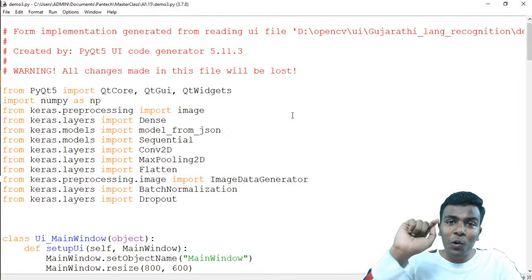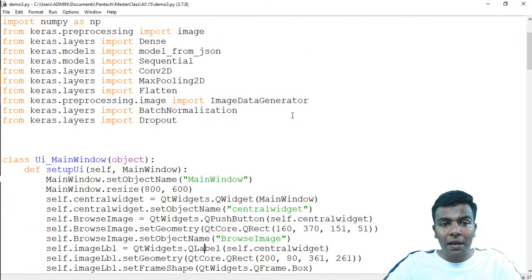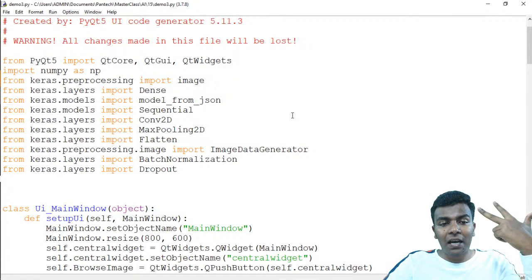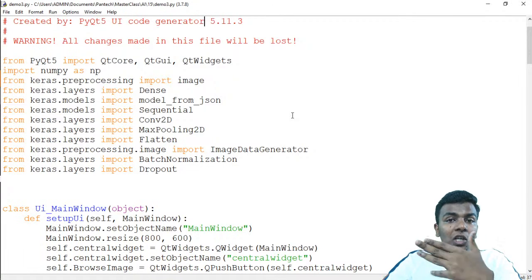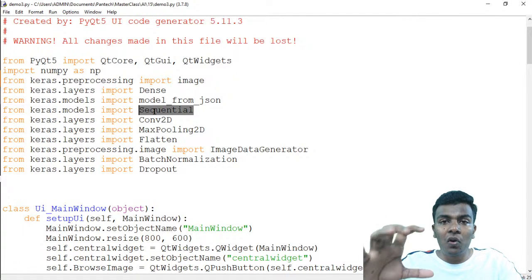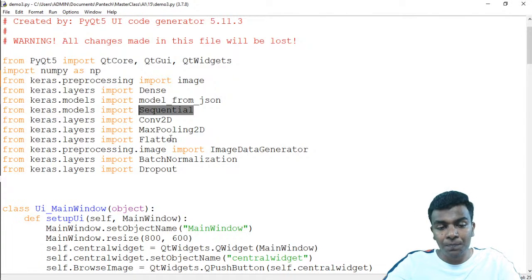You can simply click the download button to download the source code. So that's all about importing the libraries. We have imported the PyQt library, the NumPy library, the Keras.preprocessing library, and Keras.layers as well as Keras.models. Model from JSON is used to save the model, and Sequential is going to create an empty area where you are going to start building your CNN.